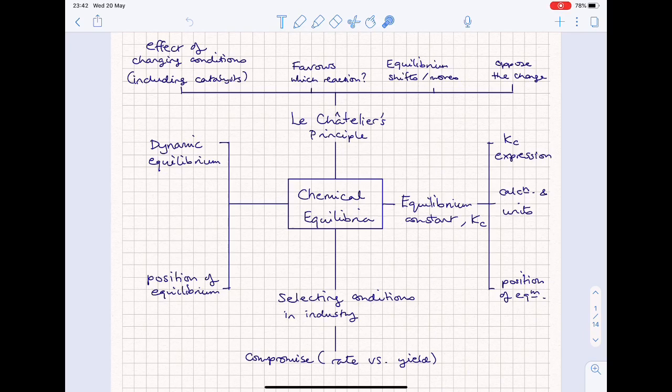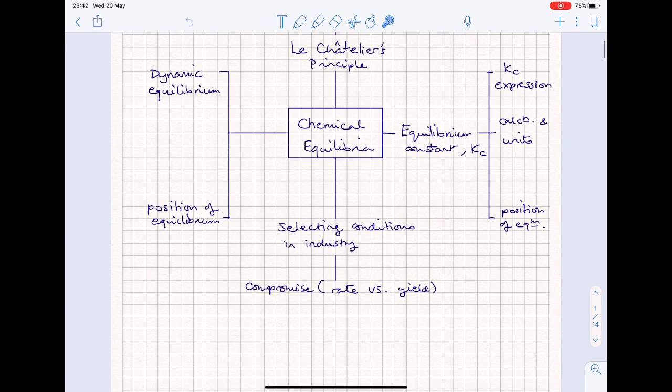In this video, we're going to combine the ideas from the rates of reaction topic with Le Chatelier's principle, and we're going to go through some exam questions that relate to reaction conditions in industry and how they're often a compromise between producing a high enough rate and a reasonable yield.